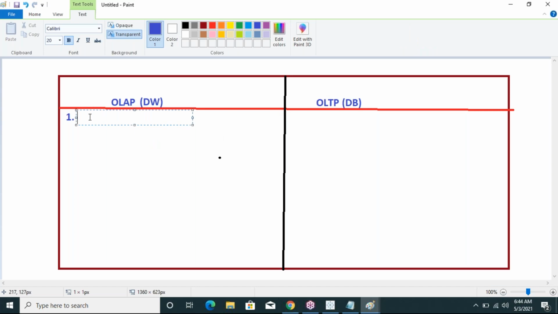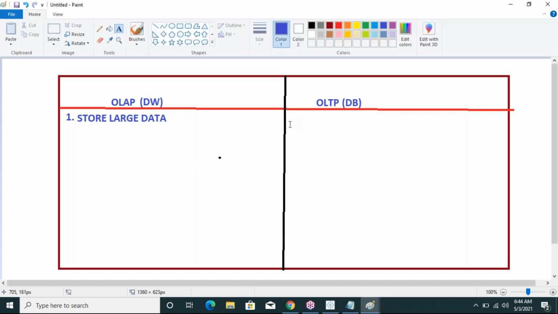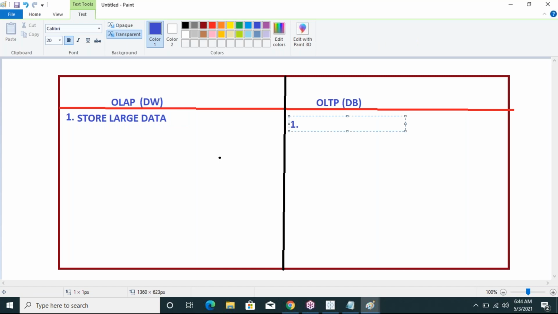So OLAP can store large data compared to OLTP. So in data warehousing, it can store a large amount of data. Whenever we have to store the historical data, that means previous data, we can store it. A database can store current data, but data warehousing can store historical data.